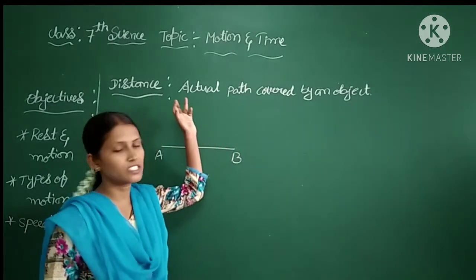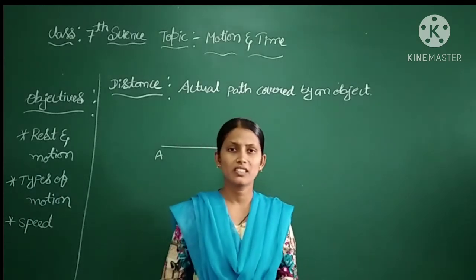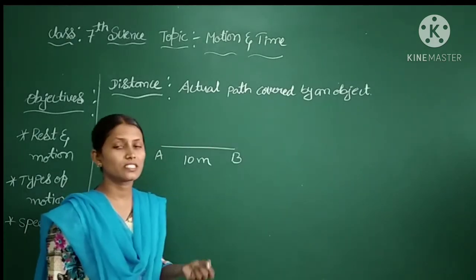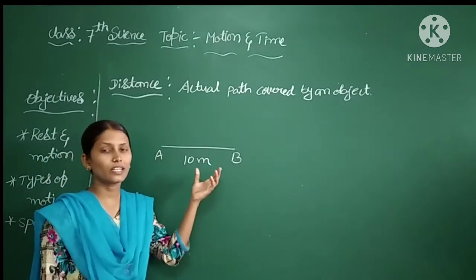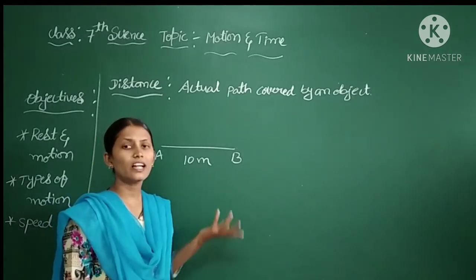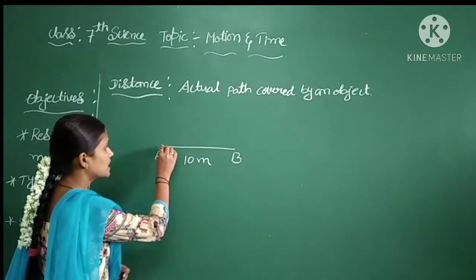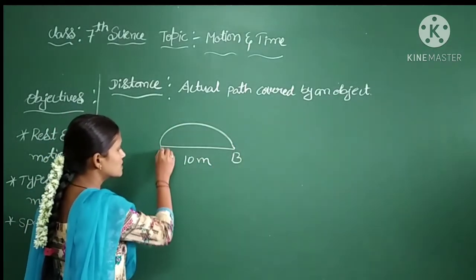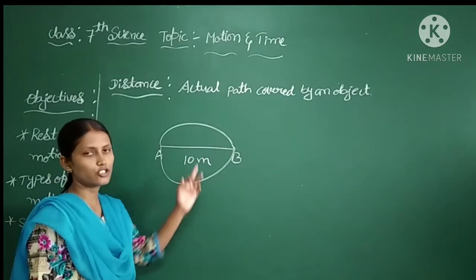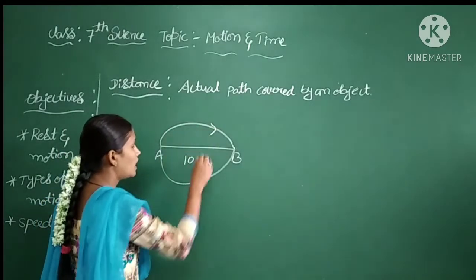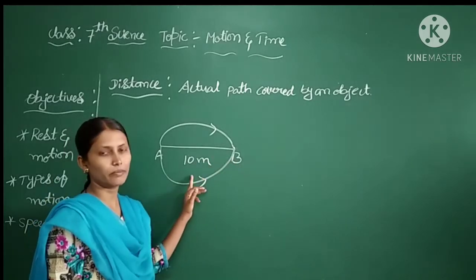Then what do you mean by distance here? Distance is nothing but the actual path covered by an object. What is the actual path? Now let us discuss with an example. Here the object will move from A to B and it will cover a distance of 10 meters. Here there are many ways to reach B, right? The object can move in this direction and the object can move in this direction. Whatever direction the object chooses, it can move from here to here or in this direction, but it will cover a distance of 10 meters.